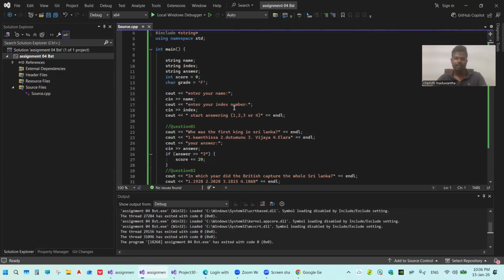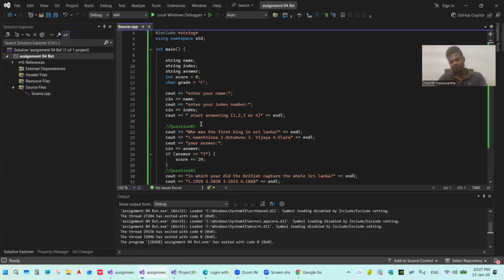Cin, index. Cout, starting answer in 1, 2, 3, 4, close the bracket, give endl to give another row.